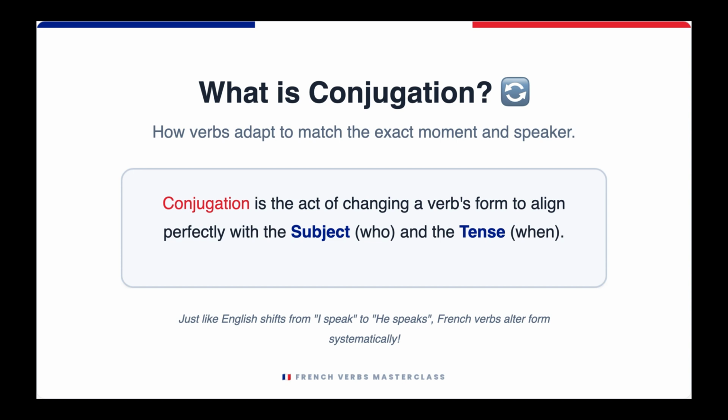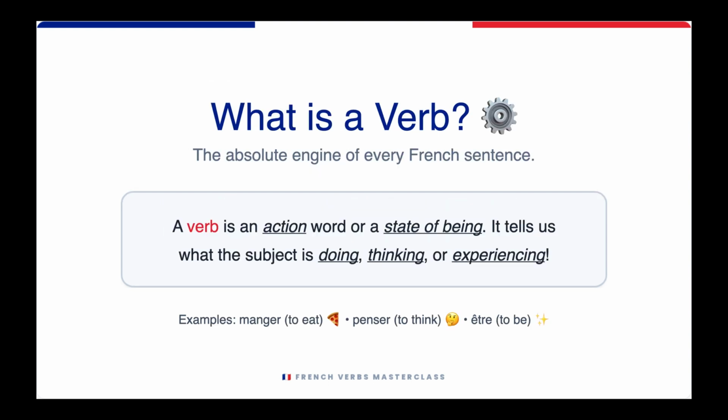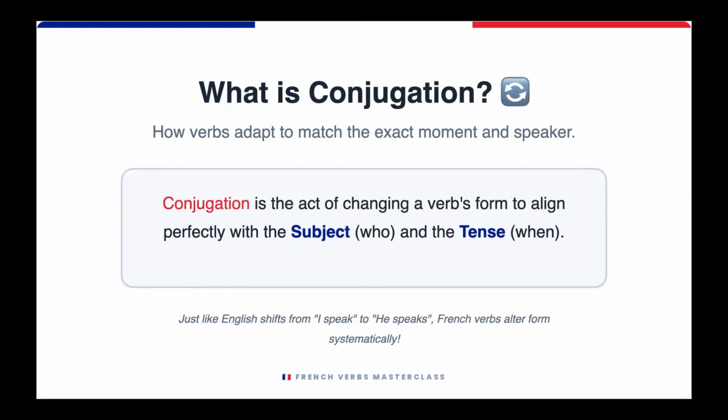What is a conjugation? It's an act of changing the verb's form basically to align with the subject or a tense. To speak is an infinitive verb. So if you see in the previous one, manger, it's infinitive. It's not conjugated. So if I say, I eat, that is a conjugation done as per the subject. So I'll not say, I too eat.